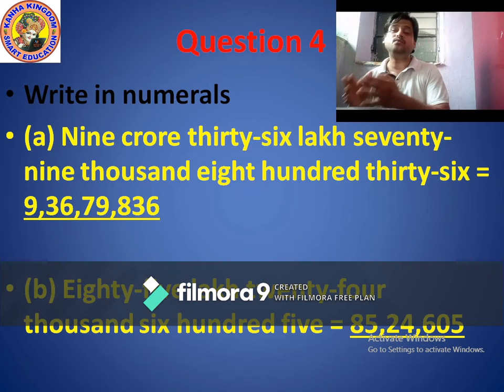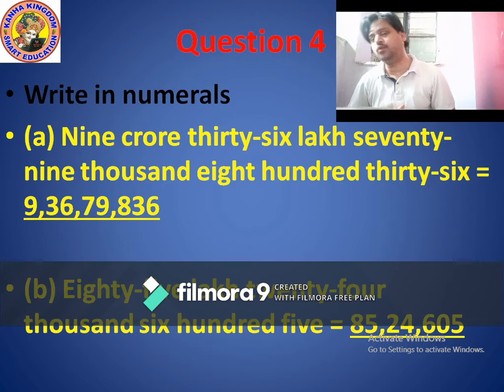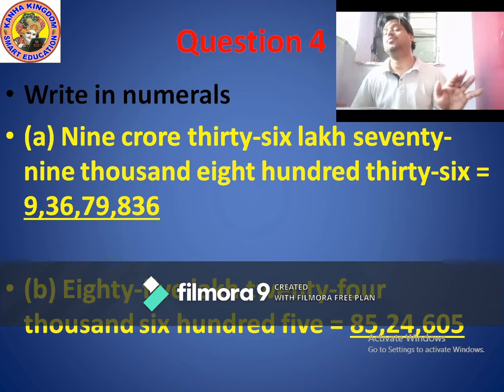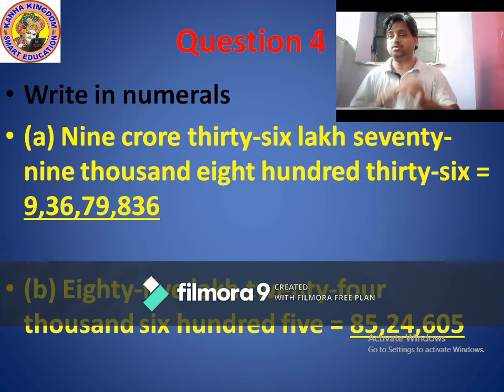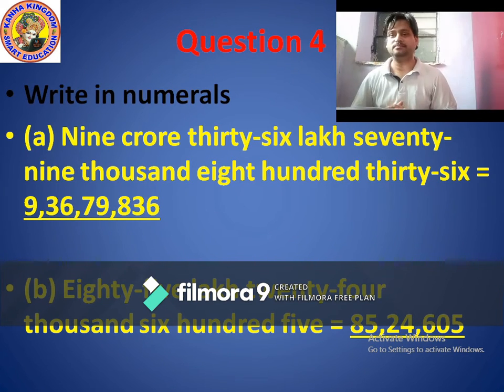Then 24,000 means write down just 24 and put another comma. 605. There is no value in the tens place, so just write down 605. Don't write 65. 605 means 605.